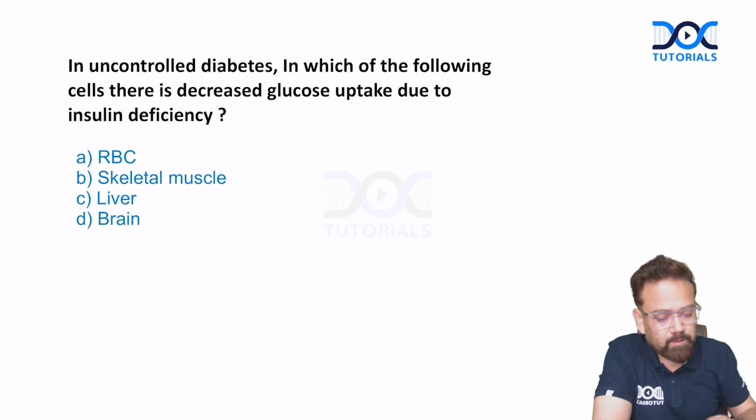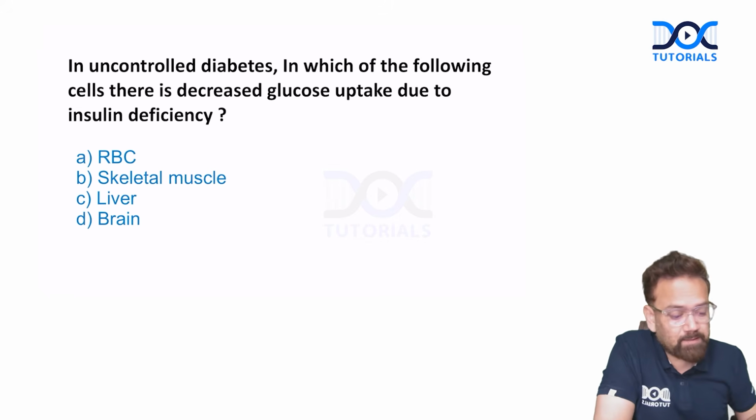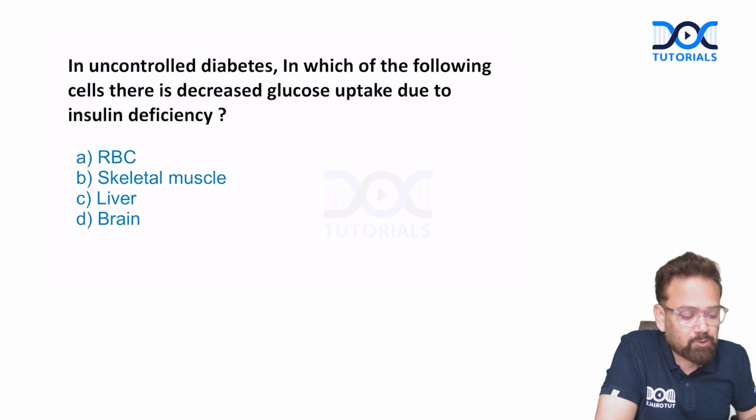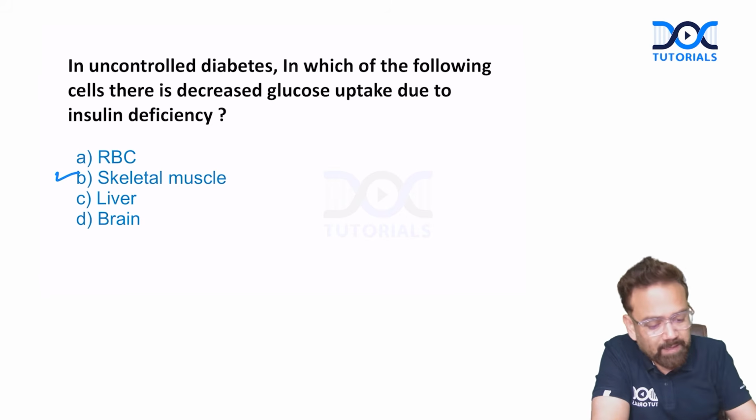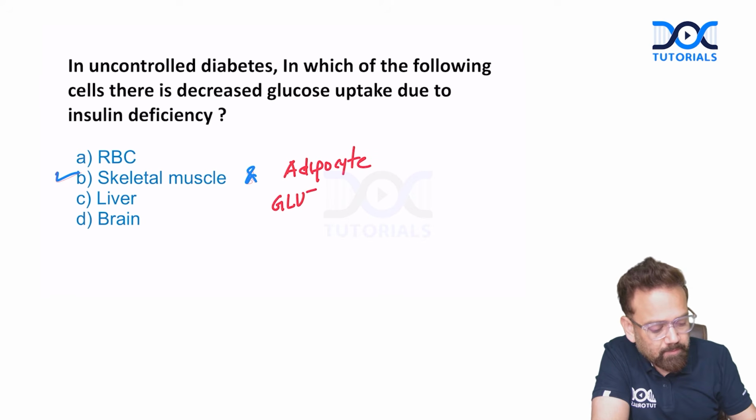Next question. In uncontrolled diabetes, in which of the following cells is there decreased glucose uptake due to insulin deficiency? You know, mainly skeletal muscle and adipose tissue. Skeletal muscle and adipocytes, because blood glucose absorption in these tissues is dependent on GLUT4. GLUT4 is dependent on insulin.